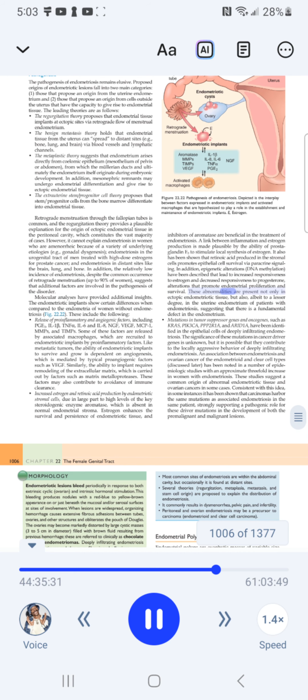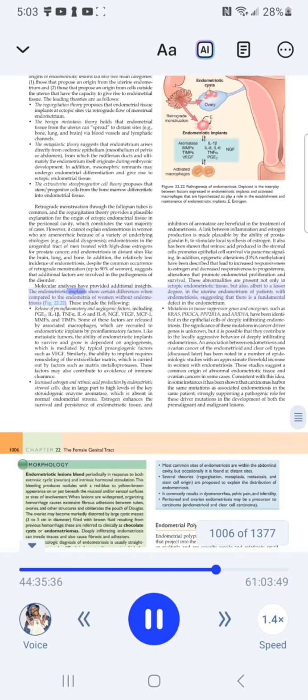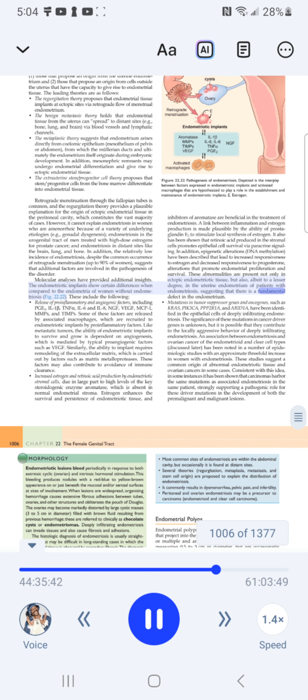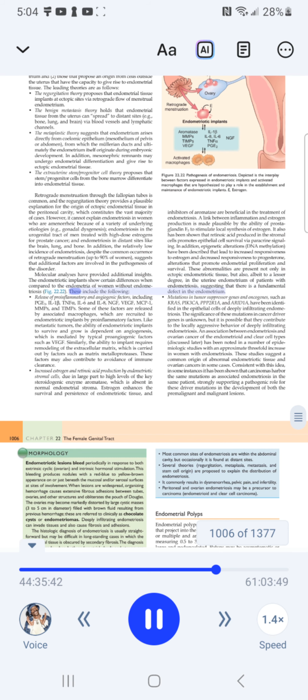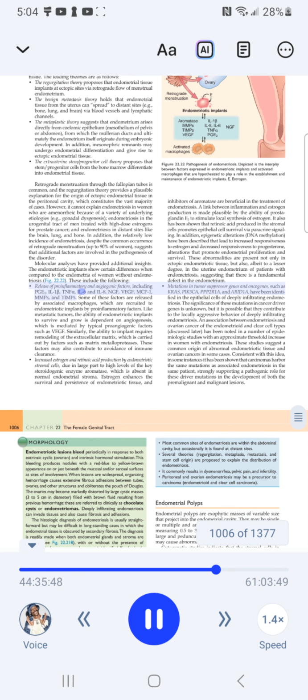Survival. Molecular analyses have provided additional insights. The endometriotic implants show certain differences when compared to the endometria of women without endometriosis, suggesting that there is a fundamental defect in the endometrium, including mutations in tumor suppressor genes and oncogenes, such as KRAS, PIK3CA, PPP2R1A, and ARID1A, which have been identified. These abnormalities are present not only in ectopic endometriotic tissue, but also, albeit to a lesser degree, in the uterine endometrium of patients with endometriosis (Fig. 22.22). These include the release of pro-inflammatory and angiogenic factors such as PGE2, IL-1 beta, TNF-alpha, IL-6 and IL-8, NGF, VEGF, MCP1, MMPs, and TIMP.